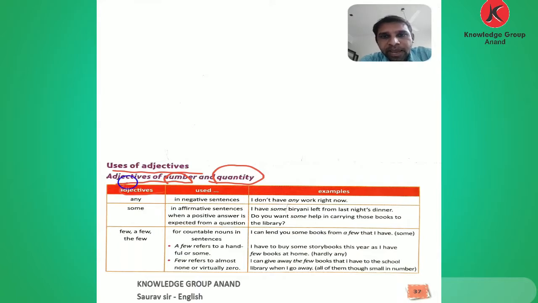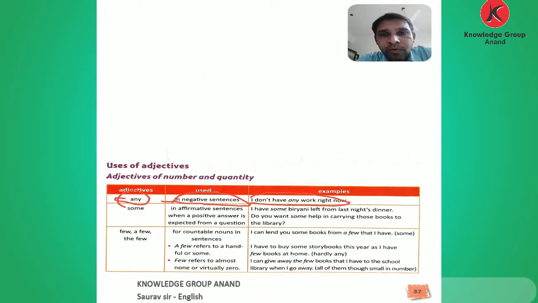So here are the types of adjectives given: any, some, a few, the few, little, a little. In this page: any, some, few, a few, the few. Let's discuss where these adjectives are used, with examples. Let's see: the adjective any. We use any in negative sentences. For example, I don't have any work right now.